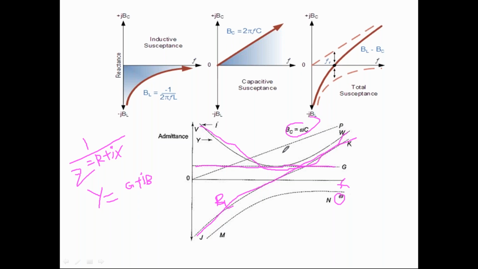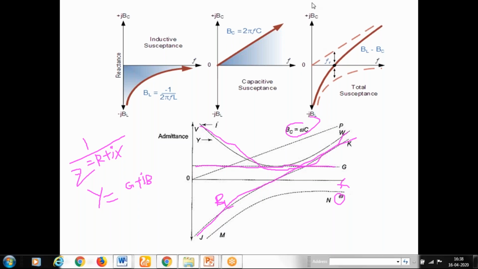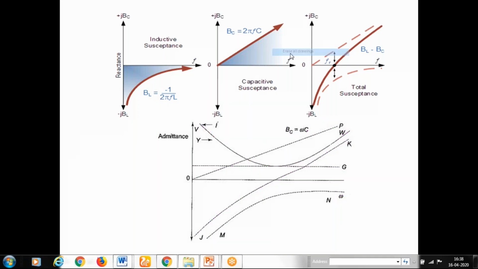A capacitance characteristic, an inductance characteristic, conductance characteristics, Y, G, B, so that the total admittance is like this. Or simply saying, the behavior of series resonance and parallel resonance are opposite. So keep that simple thing in mind, so that you can understand things.